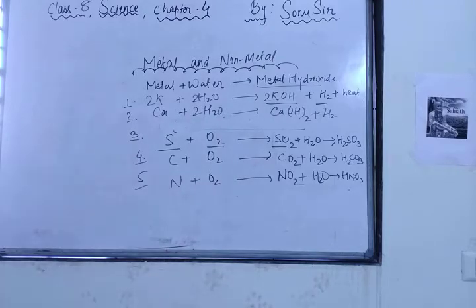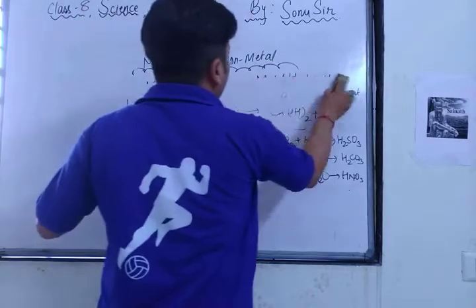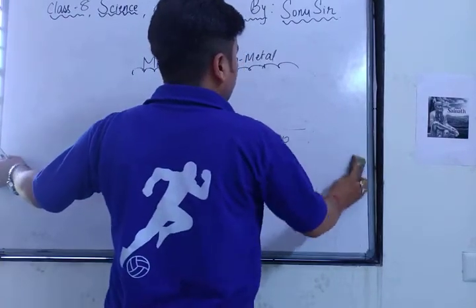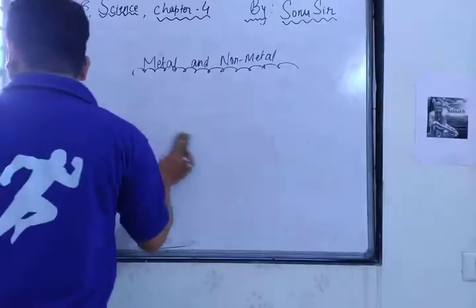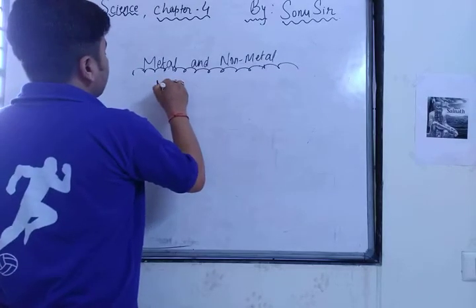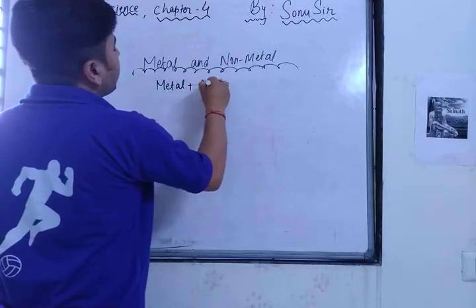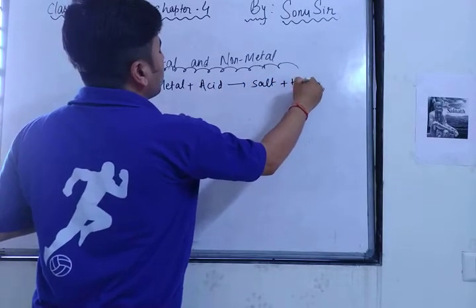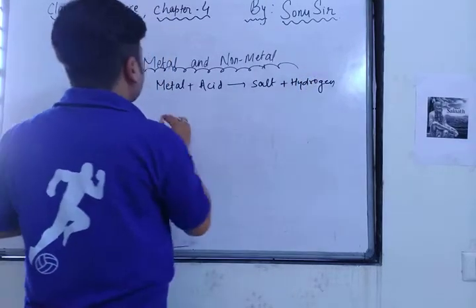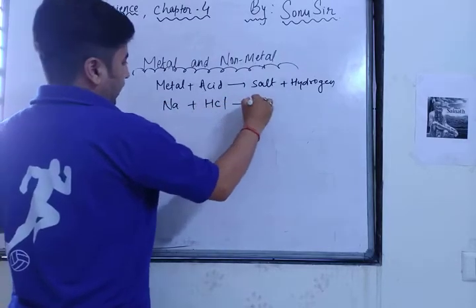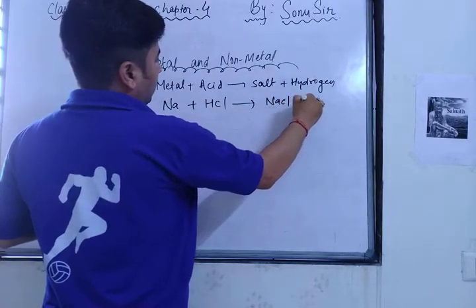Now we will move towards how metals and non-metals react with acid. Generally remember, non-metals do not react with acid, but a metal reacts with acid to give metallic salt plus hydrogen. For example, sodium is a metal which reacts with hydrochloric acid and gives you sodium chloride plus hydrogen gas.